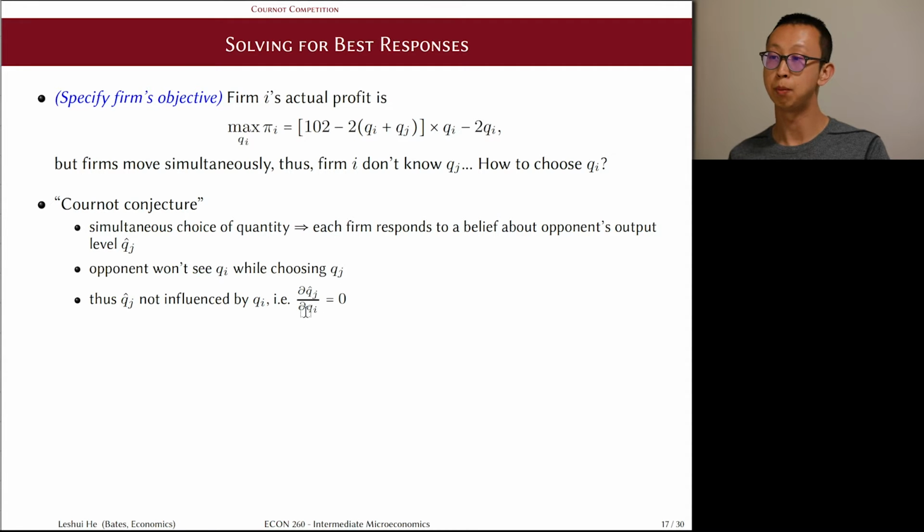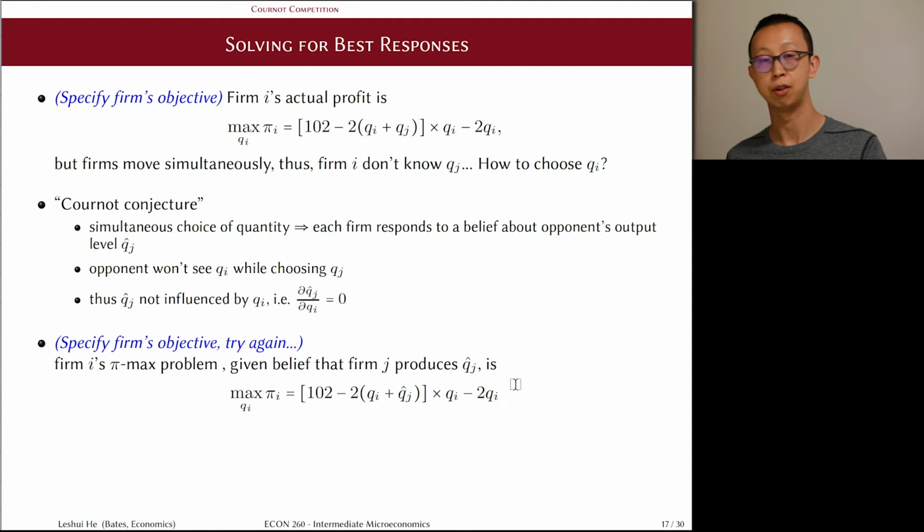In other words, the partial derivative of the belief about what the opponent would do does not change with the firm's own output choice, QI. This is a key feature of how the simultaneous move assumption plays through the algebra later, and it is essential that you understand this point.